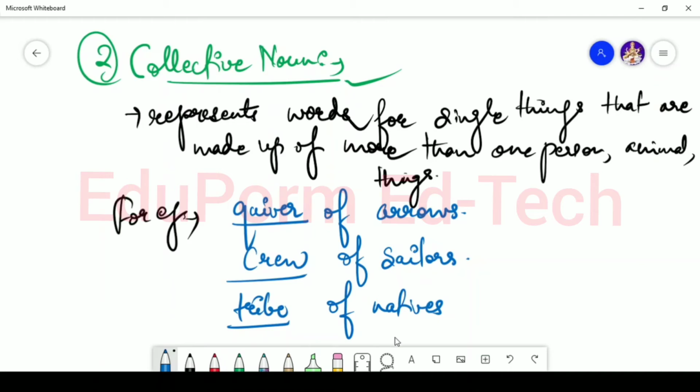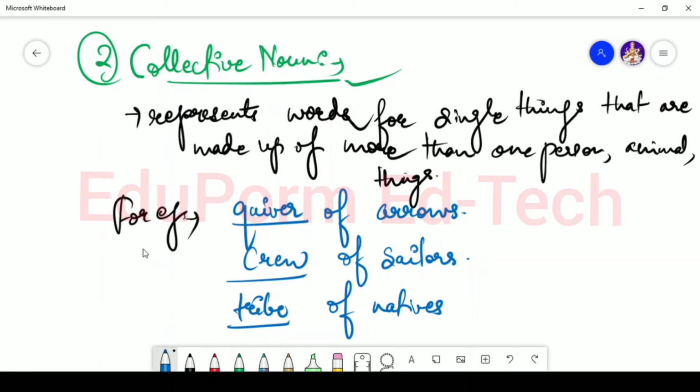They are a bunch of, a collection of natives, or collection of sailors or collection of arrows. In that case you use words like this. You use words for single things that are made up of more than one person, animal or thing. Like when you talk about a swarm of bees, a bundle of sticks, school of whales, a range of mountains, string of pearls. In all of these cases, these all are collective nouns.